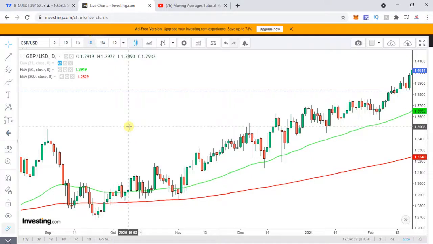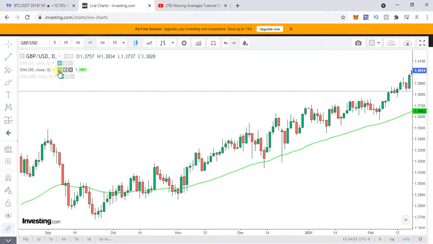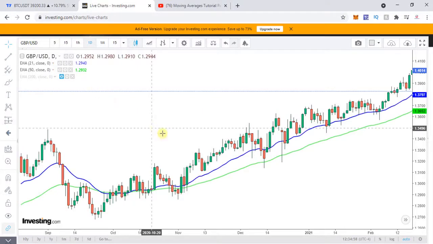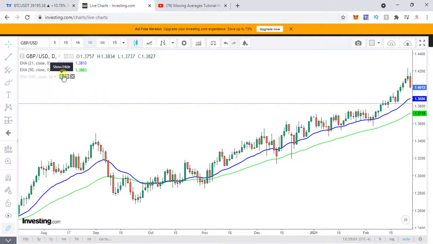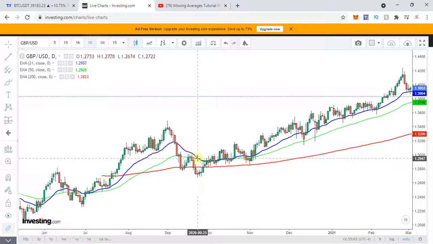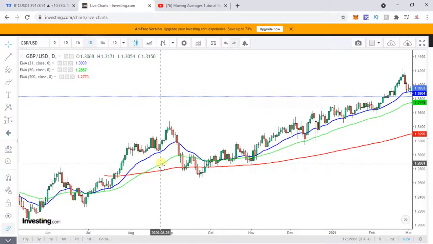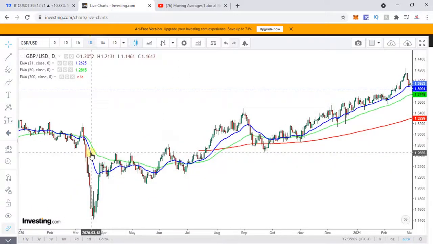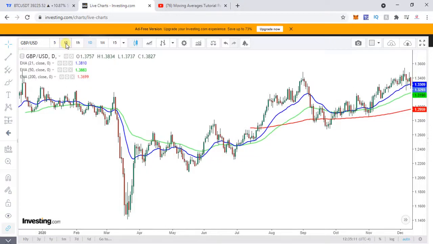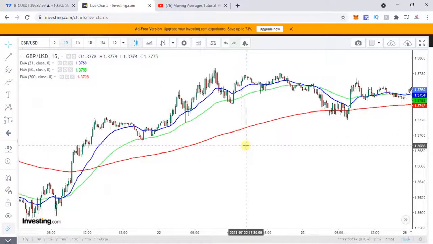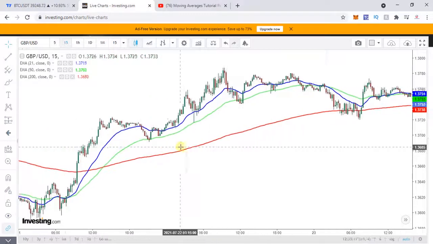Now I just wanted to show you the 21 EMA first. Let me hide the 200 over here and open the 50 EMA. I had hidden it, so let me open it since I explained it to you. So we know that above the red is buy and below the red is sell. Let me keep it at 15 minutes.